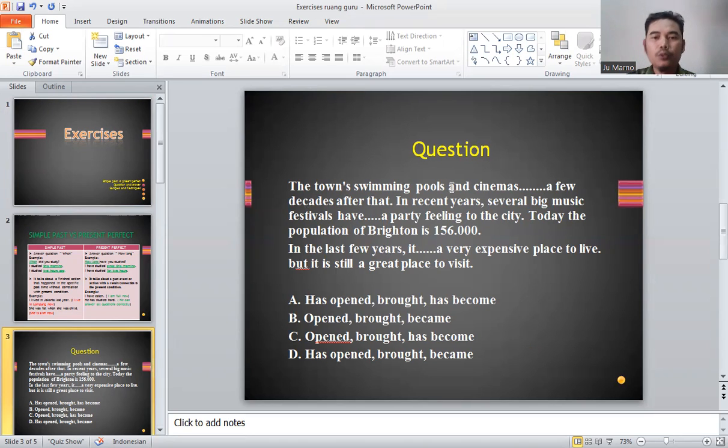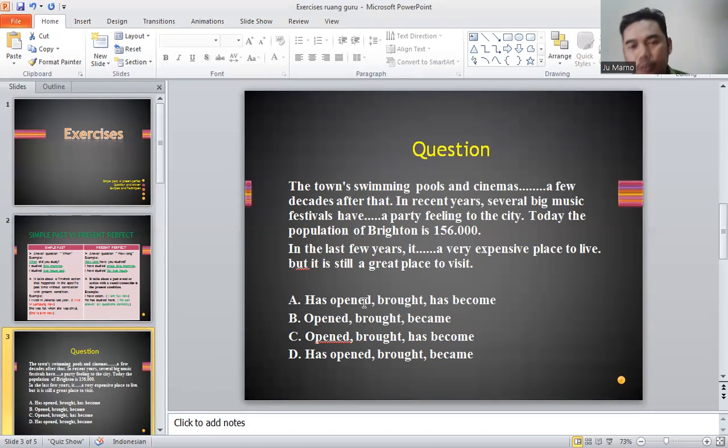The town's swimming pools and cinemas, blank, blank, blank, a few decades after that. In recent years, several big music festivals have blank, blank, blank, a party feeling to the city. Today, the population of Brighton is 156,000. In the last few years, it blank, blank, blank, a very expensive place to live, but it is still a great place to visit. So we must answer this question by filling the space between the words in each sentence. Which one is the answer? A, B, C, or D?